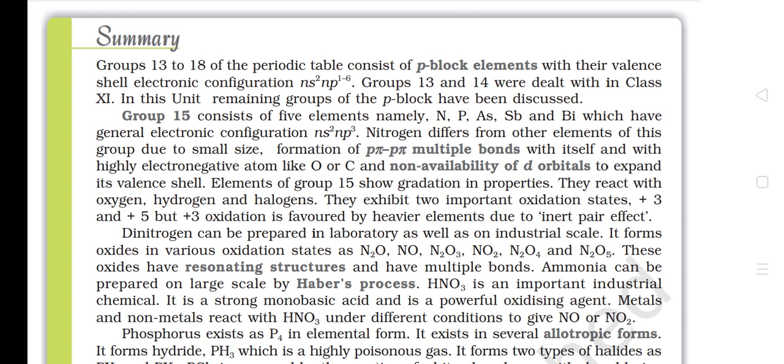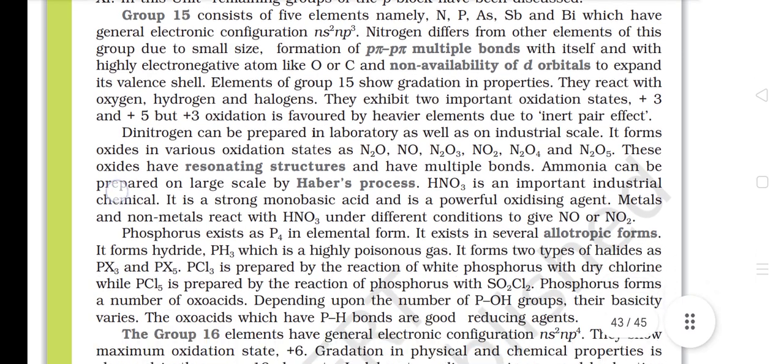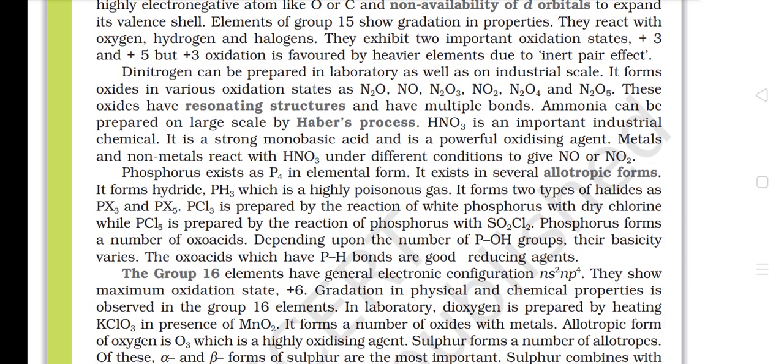Nitrogen differs from other elements of this group due to its small size, formation of p-pi multiple bonds with itself and with highly electronegative atoms like oxygen or carbon, and non-availability of d orbitals to expand its valence shell. Elements of group 15 show gradation in properties. They react with oxygen, hydrogen and halogens. They exhibit two important oxidation states, +3 and +5, but +3 oxidation is favored by heavier elements due to the inert pair effect. Dinitrogen can be prepared in the laboratory as well as on an industrial scale.